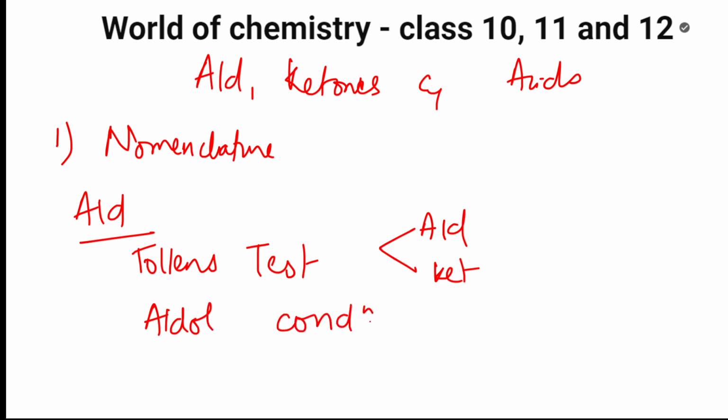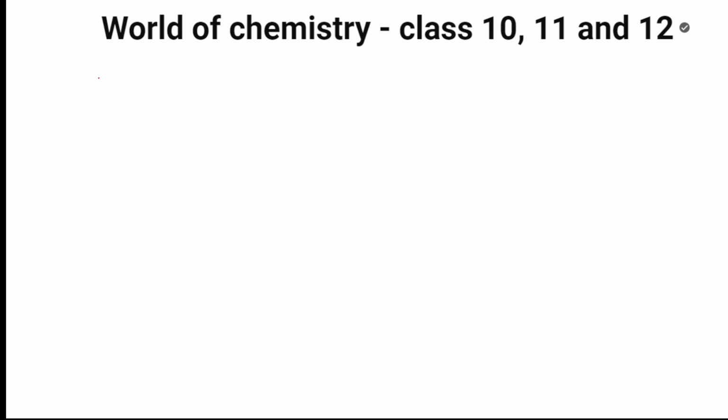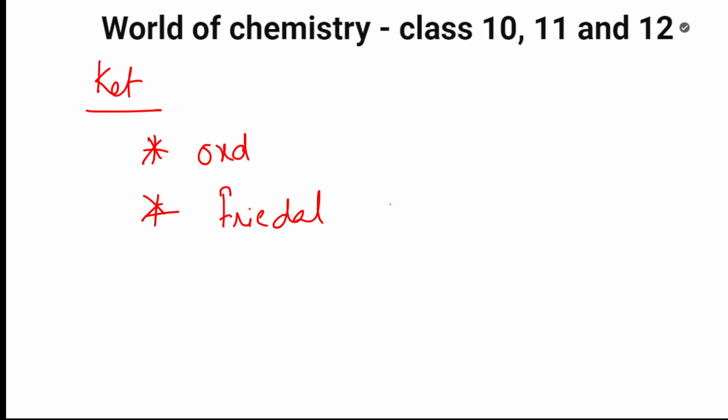Done these two. Suppose I'm taking ketones. The important thing, as I have mentioned, is the oxidation reaction under ketones, compulsory. Then Friedel-Crafts acylation reactions.